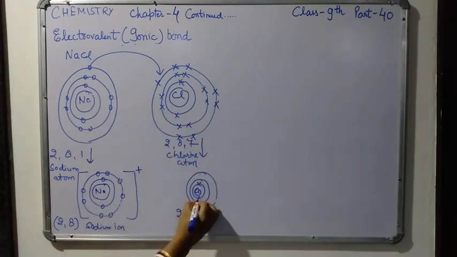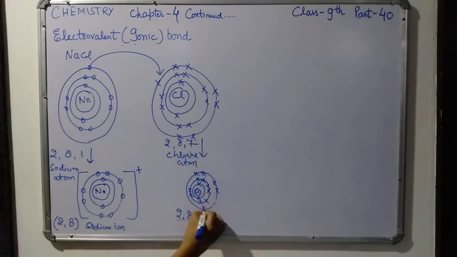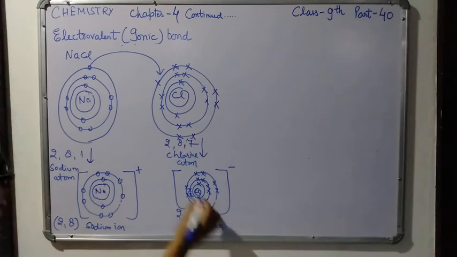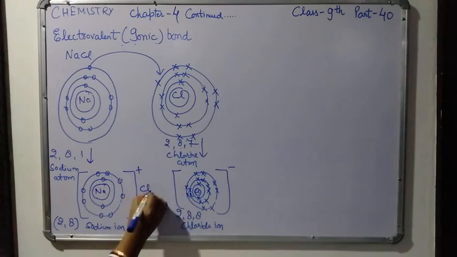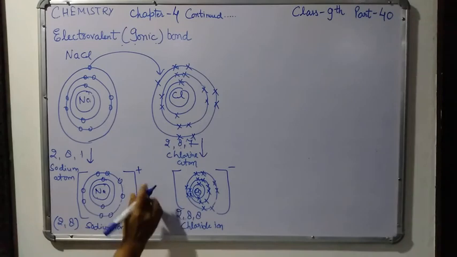It gets a negative sign and has changed from an atom into a chloride ion. In between these two ions one force is there, and that is called the Coulomb force.